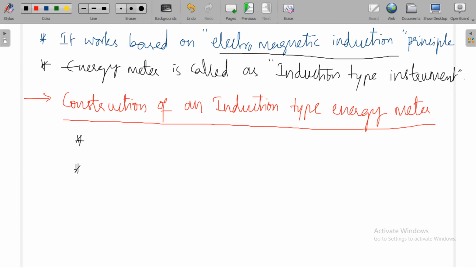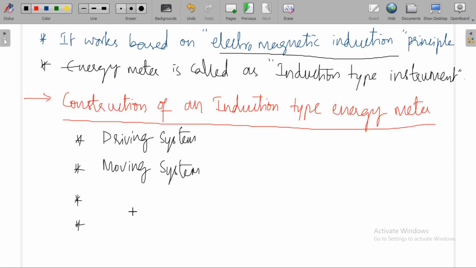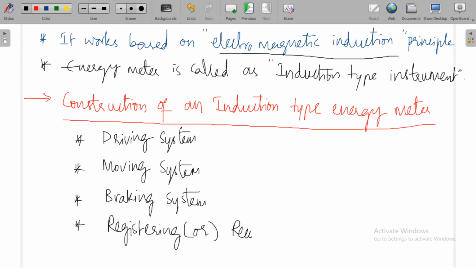It consists of the following components: driving system, moving system, braking system, and registering system, or recording system.